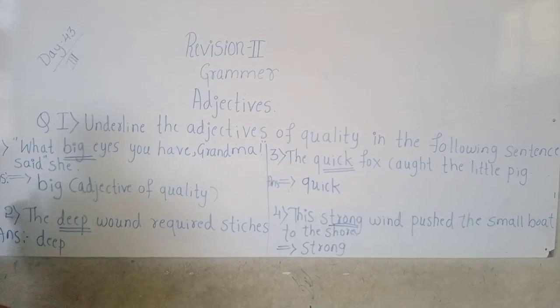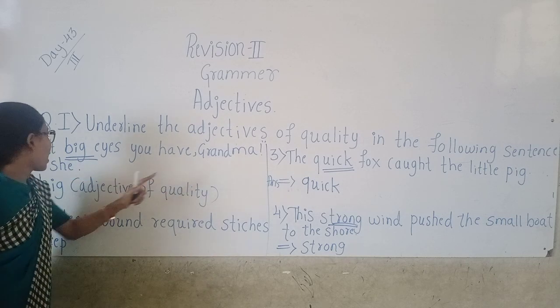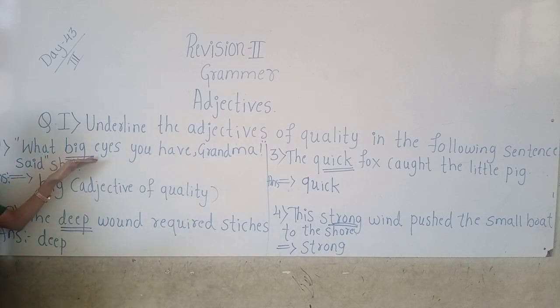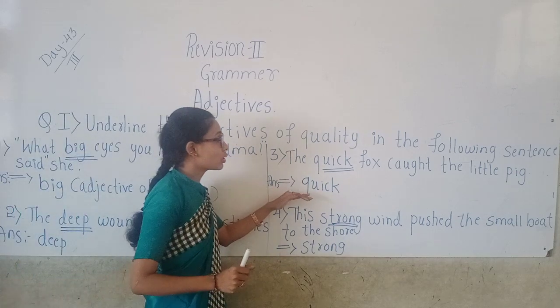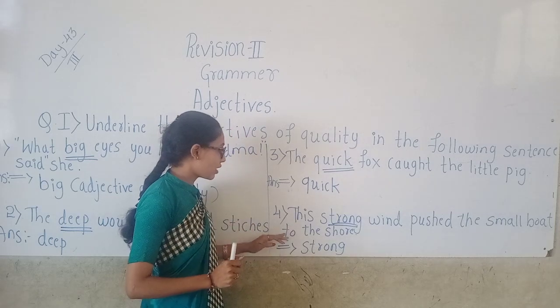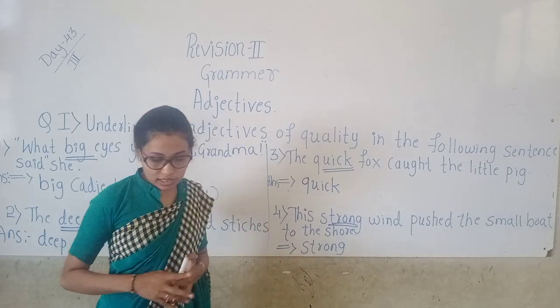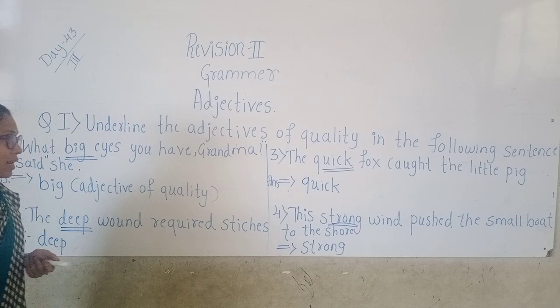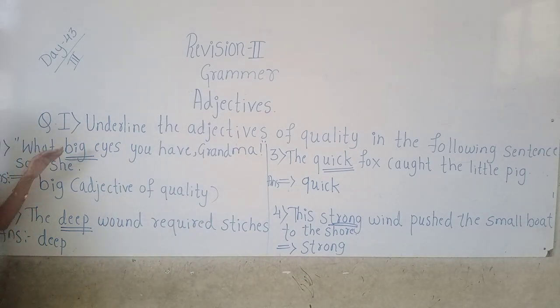Okay. What big eyes you have, grandma, said she. Big is the adjective of quality. And in the second one, deep is the adjective of quality. In the third one, quick is the adjective of quality. And in the fourth one, strong is the adjective of quality. Okay, children, you should write all this in ruled paper.